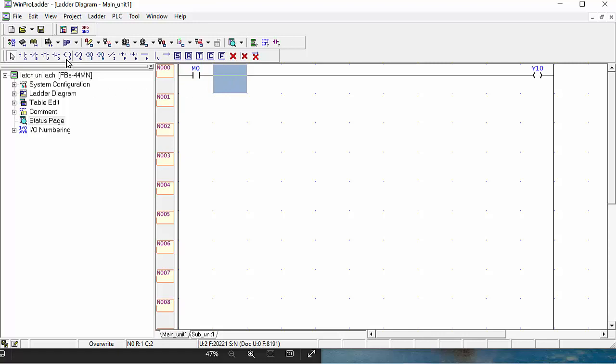So secondly you take one more contact. Here I will take one close contact, because we have to make this for latch and unlatch. M1 I will make one close contact, and secondly I will take one more contact in the second row, Y10, because when Y10 is on, current will pass from the main line.